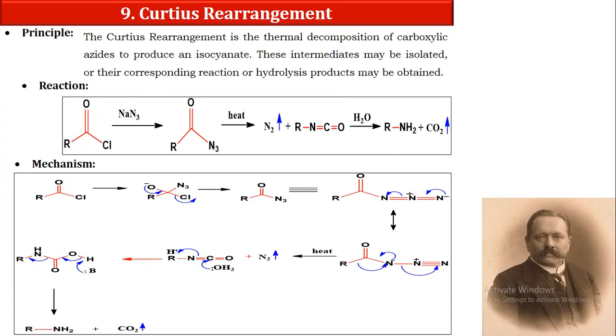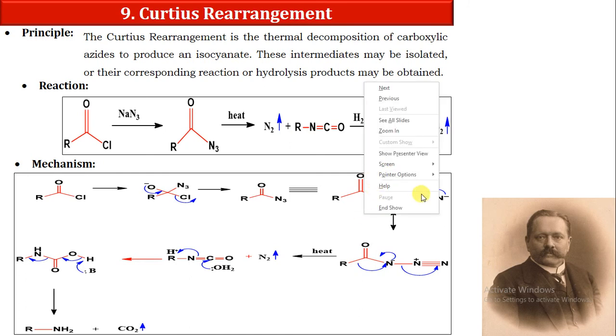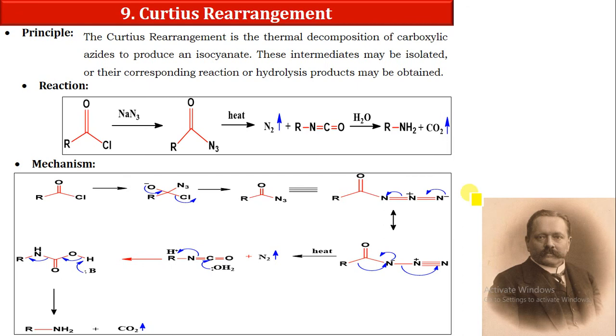Hello dear students. Today we are going to learn a new name reaction, that is the Curtius reaction. Let us start our topic with the Curtius reaction. The Curtius rearrangement is the thermal decomposition of a carboxylic acid derivative to produce an isocyanate. These intermediates may be isolated, or their corresponding hydrolysis products may be obtained.